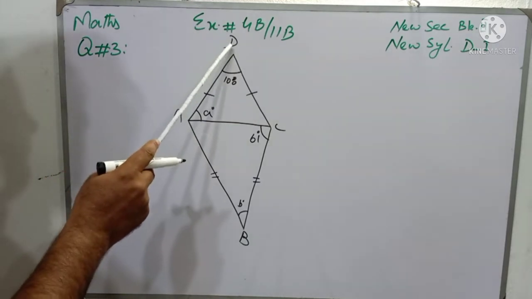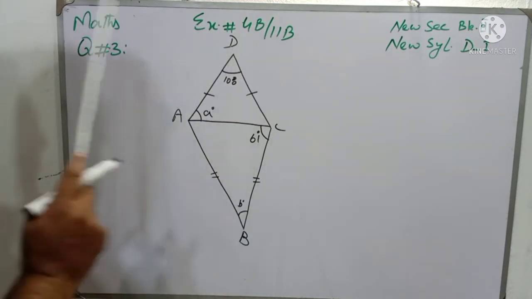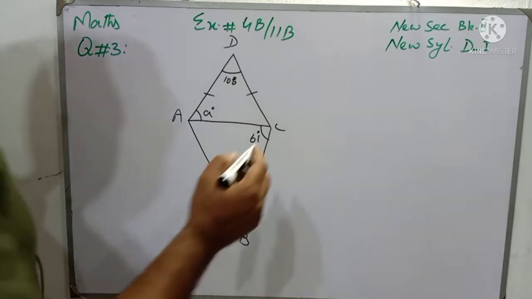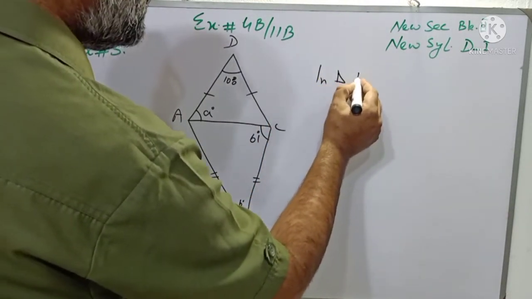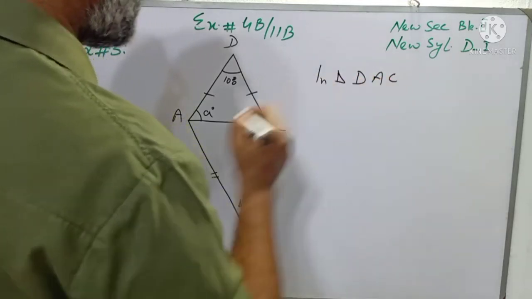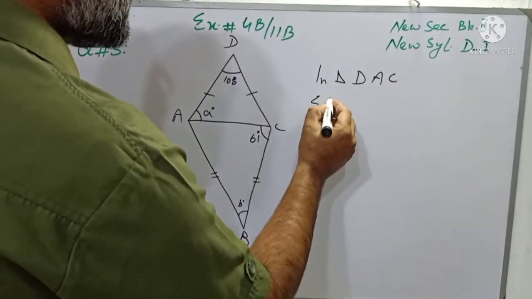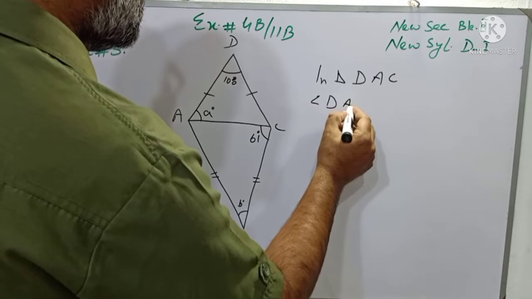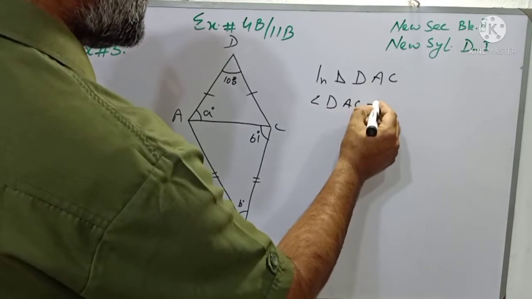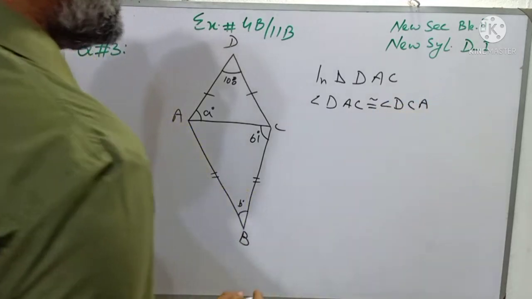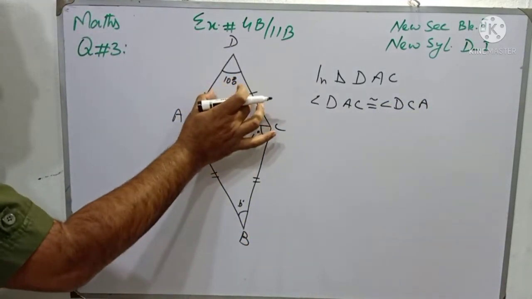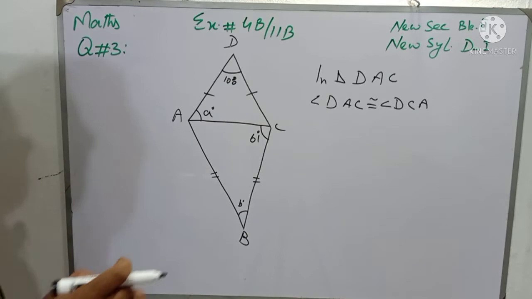So first we will discuss triangle DAC, and it is written in this way: in triangle DAC, angle DAC is congruent to angle DCA, and the reason is opposite angles of congruent sides.